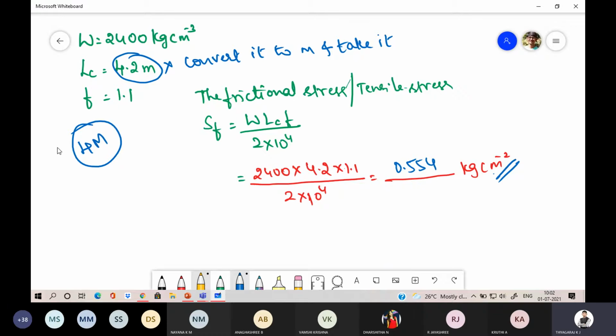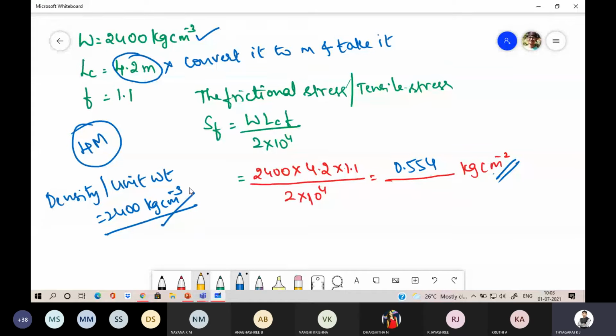Simple. All the details will be given. Sometimes they may miss this W value. We already know the density or unit weight of concrete is 2400 kg per cubic meter. So if they have missed that, you can assume W is equal to 2400 kg per cubic meter.